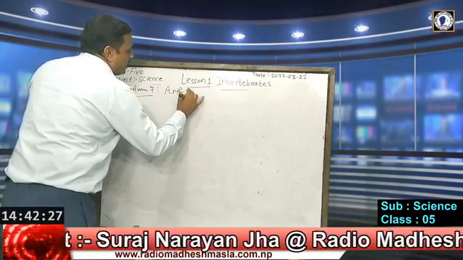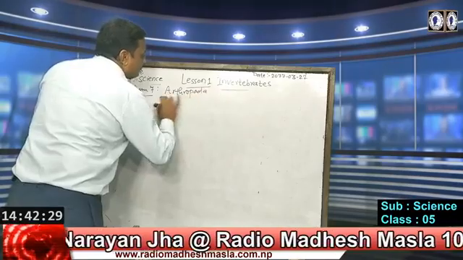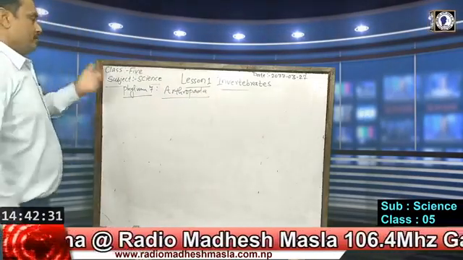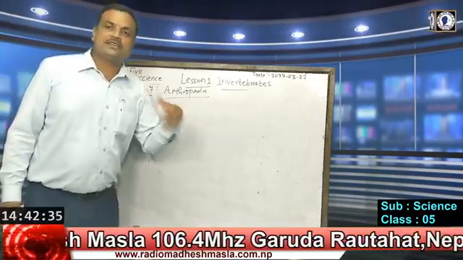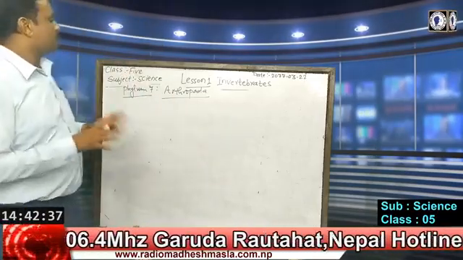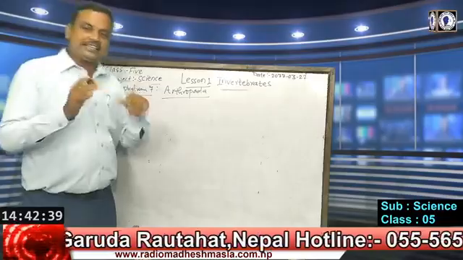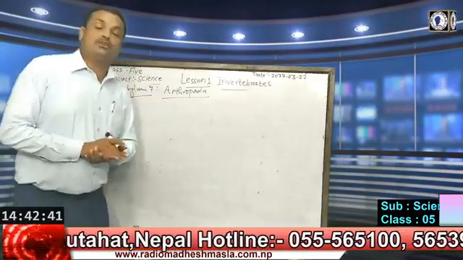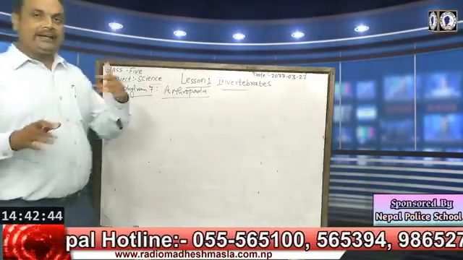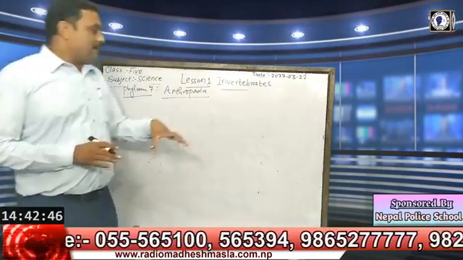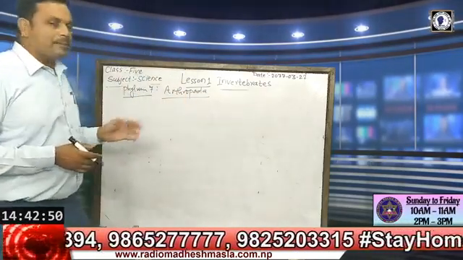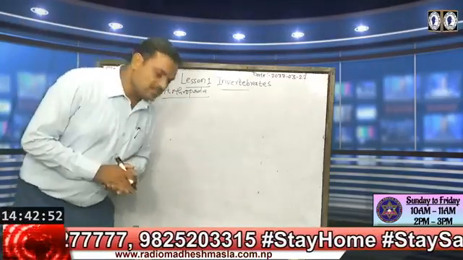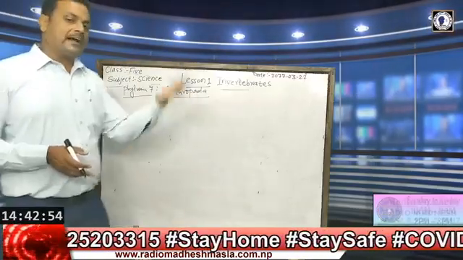The name of this phylum is Arthropoda. If you go into the meaning, arthro means jointed, pods means legs. As this phylum contains those animals which have jointed legs, the name of the phylum is Arthropoda. And we can say that this phylum is the largest animal-containing phylum, as it has the highest number of animals. And what is the reason behind it?